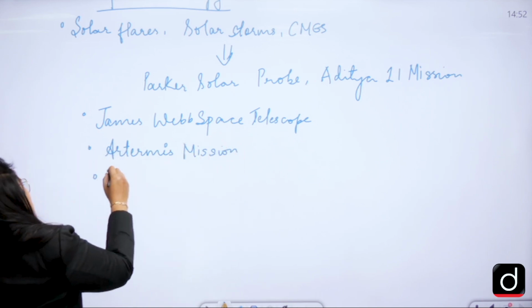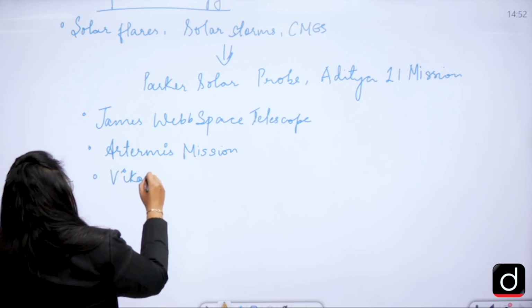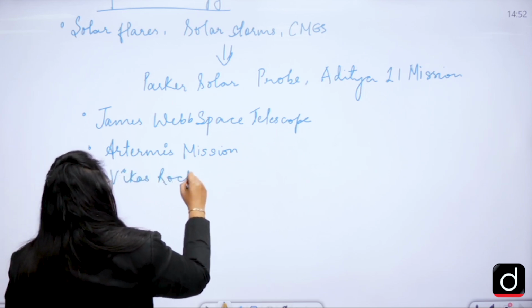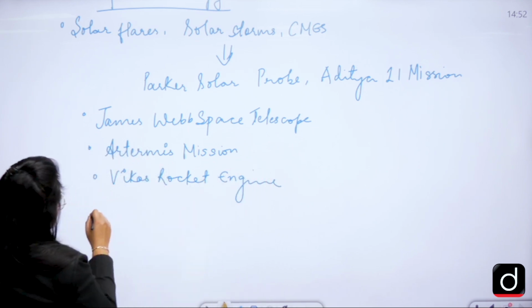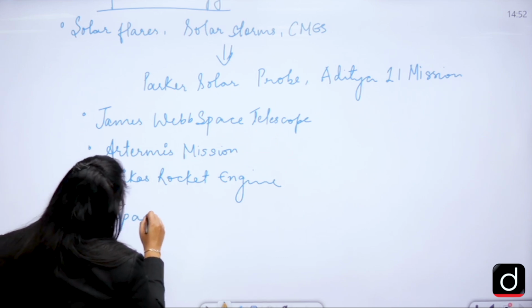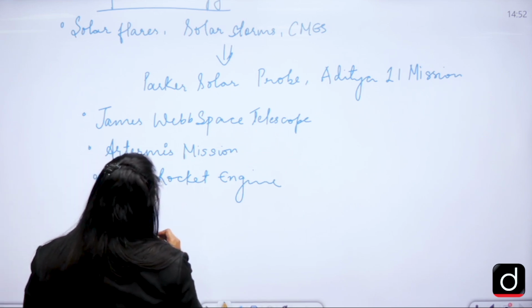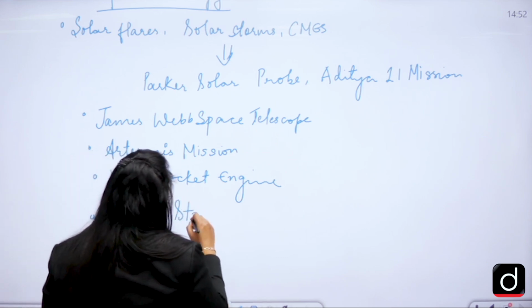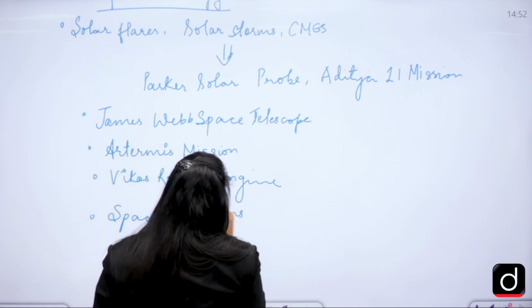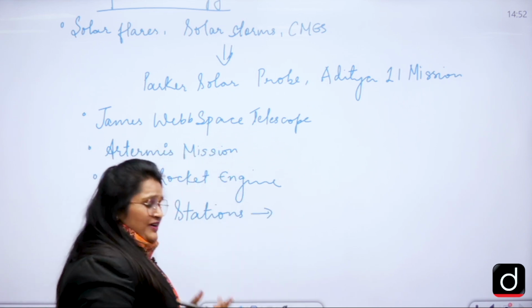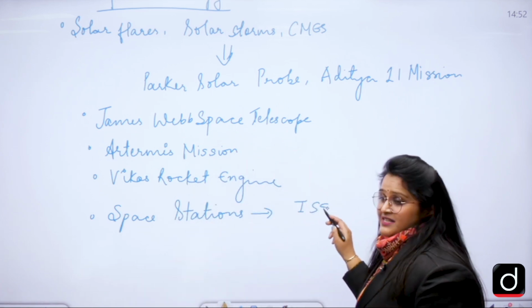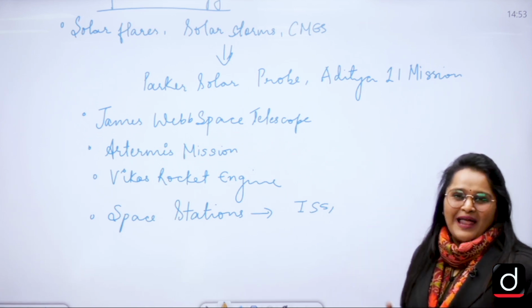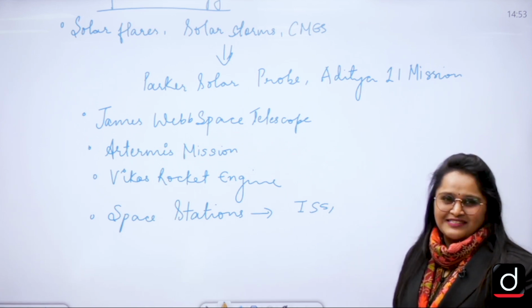Then we have the Vikas rocket engine. Then we will discuss the story of space stations. Right now we have one space station, the International Space Station, but India is also planning to set up its own space station.